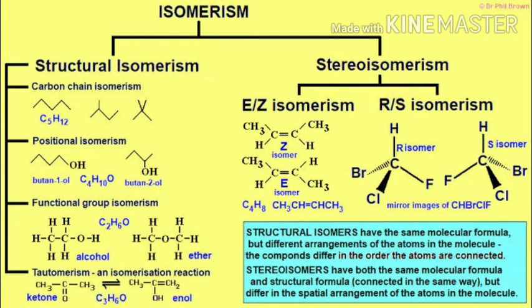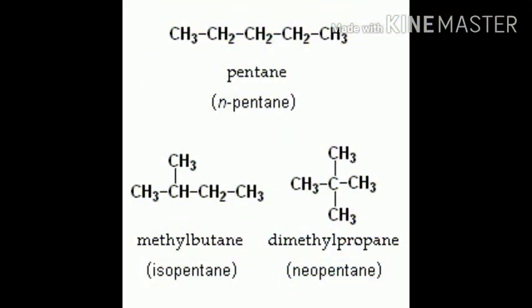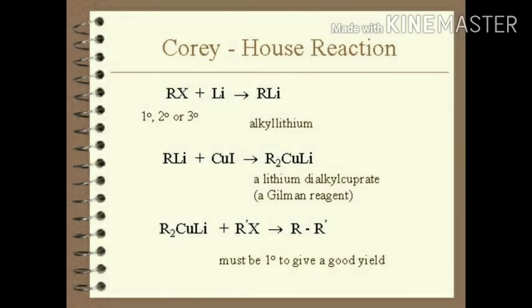Now we will discuss how to prepare alkanes. These are examples of chain isomerism. Pentane, it is also called normal pentane. This is the straight chain, and this is chain isomerism. Methylbutane, isopentane, or dimethylpropane: same molecular formula but different structural formula.